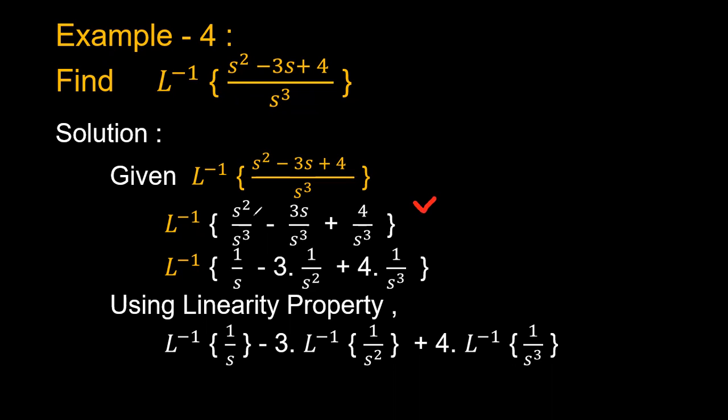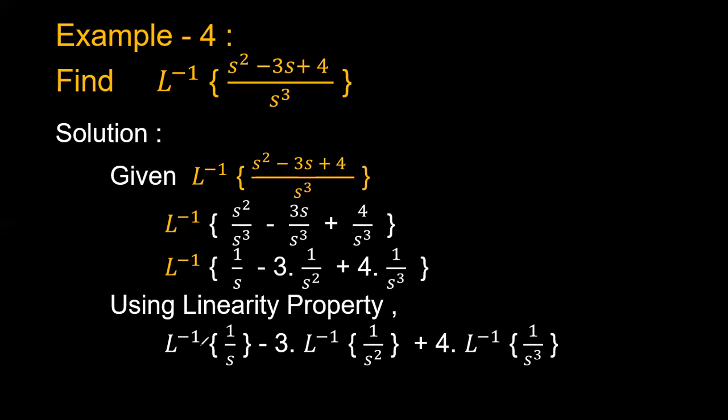Next is Laplace inverse of s square by s cube, which is nothing but here we'll have the s square, here is s cubed. So you can get cancel and finally you'll get 1 by s. So here 3s by s cube, that is one s term will get cancelled in the denominator, you will get s square. So 3 by s square plus 4 into 1 by s cube. So again by using the linearity property, here we'll have 3 functions. We can have either 2 or 3 or 4 functions, whatever it may be. So we can apply the individual Laplace transform for each and every function.